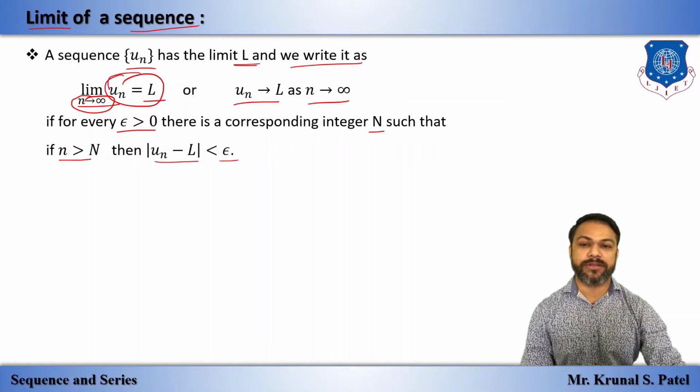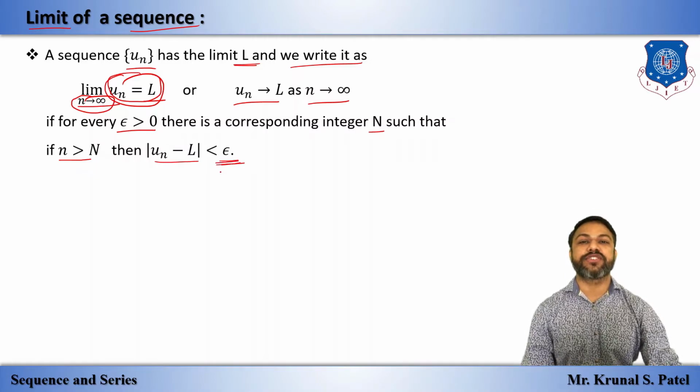That means the difference is very small. This is the definition of the limit of a sequence.